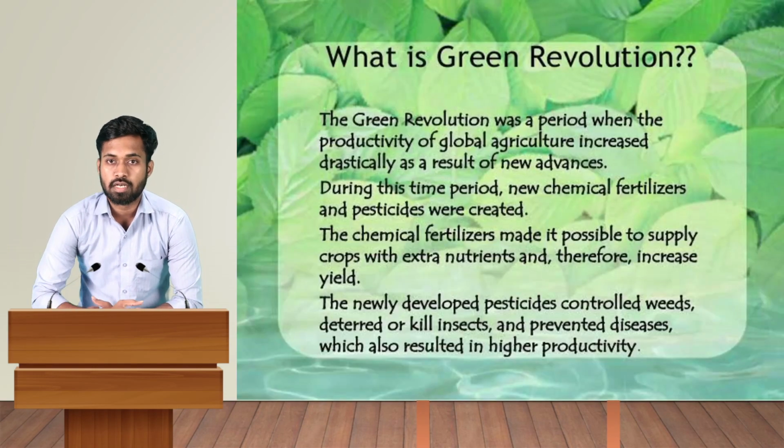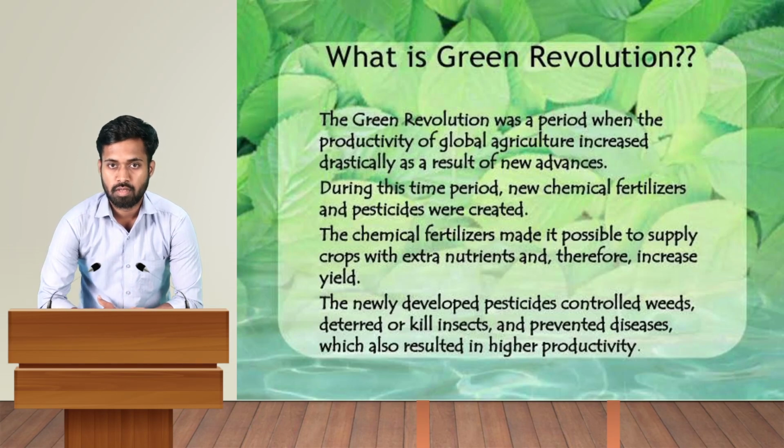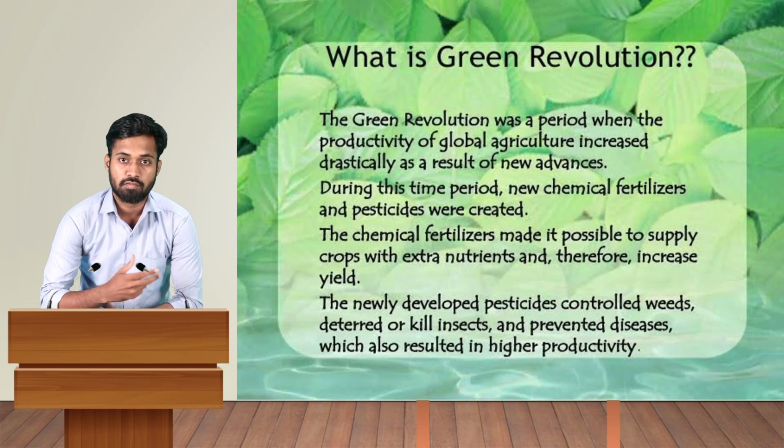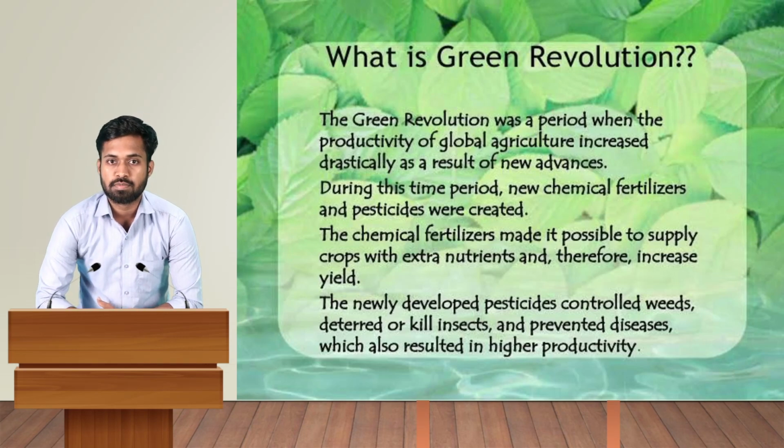So first, what is the Green Revolution? Revolution is a word which is normally used for a significant impact which happened in a short duration of time. And here the green denotes agriculture reforms or agriculture revolution. This means the Green Revolution was a period when the productivity of global agriculture increased drastically as a result of new advances. During this time period, new chemical fertilizers and pesticides were created. The chemical fertilizers made it possible to supply crops with extra nutrients and therefore increase yield. The newly developed pesticides control weeds, deter or kill insects, and prevent diseases, which also resulted in higher productivity.